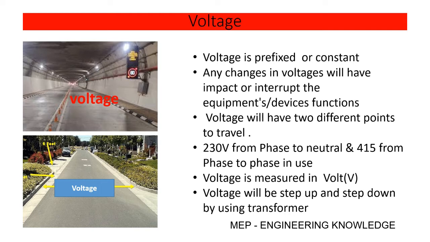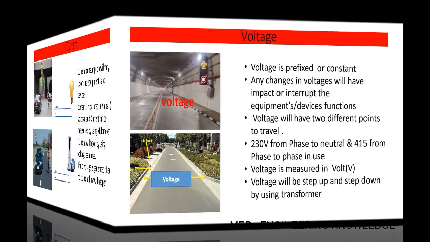Similarly, voltage will be measured in volt. This voltage can be increased and decreased by using a transformer. First, you understand only these basics of voltage. As I go further, you will be able to understand all the parameters more clearly.